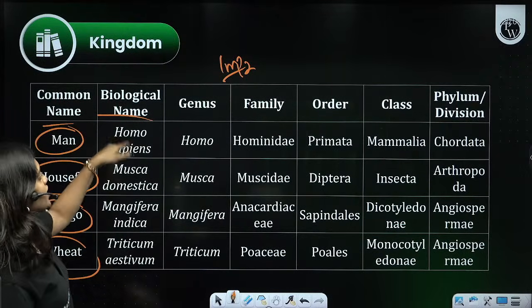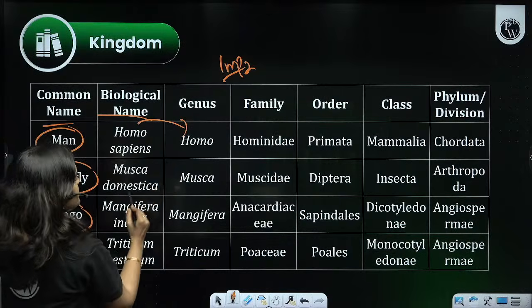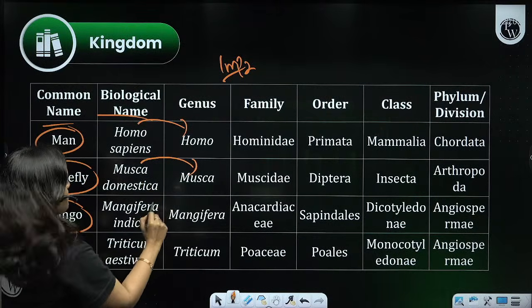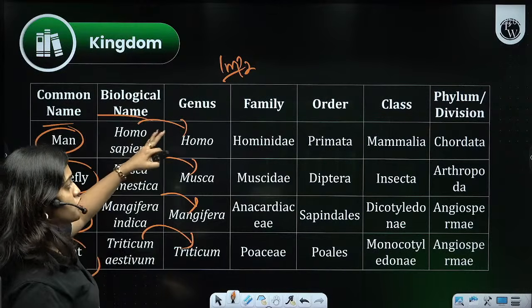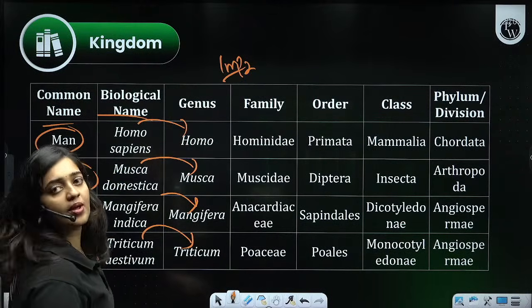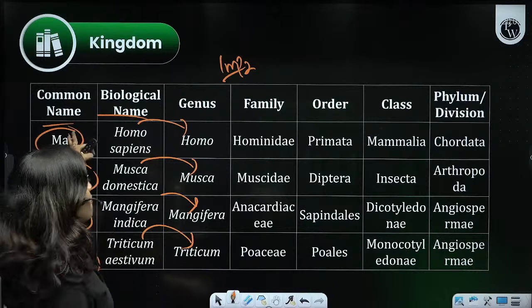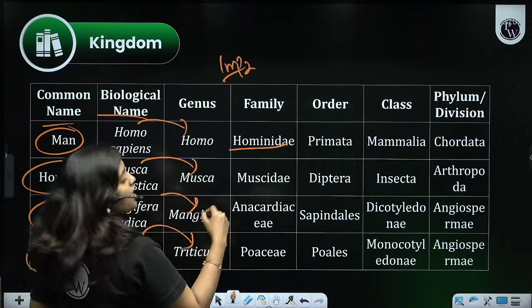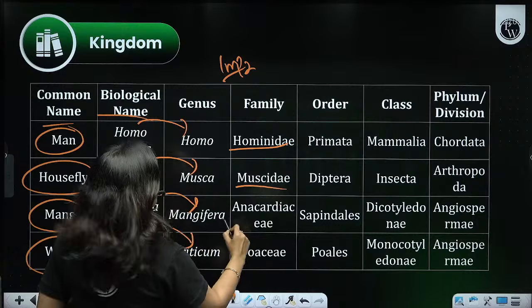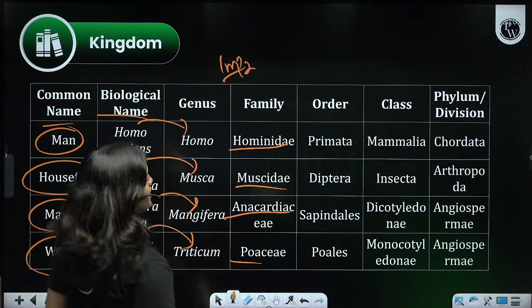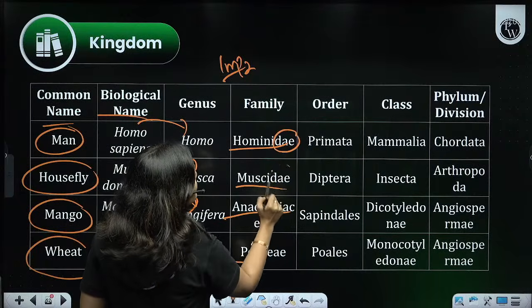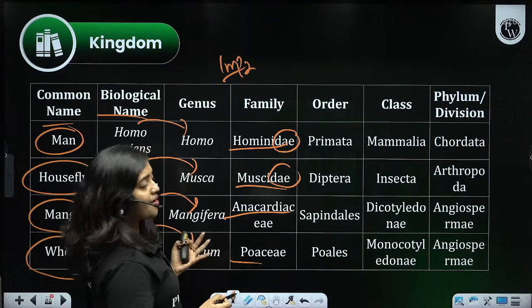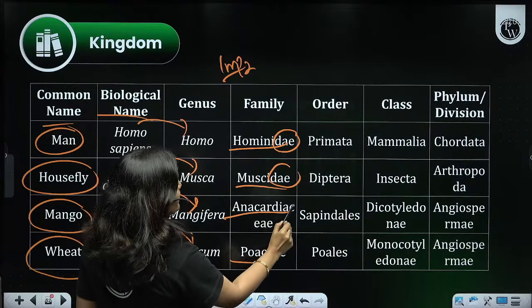So what is the genus name? Homo is the genus name. Musca is the genus name. Mangifera is the genus name. Triticum is the genus name. So the family to which man, housefly, mango and wheat belong: man belongs to family Hominidae, housefly to Muscidae, mango to Anacardiaceae, wheat to Poaceae. You could see in the case of animals, the family name ends with 'dae', and in the case of plants, the family name ends with 'ceae'.